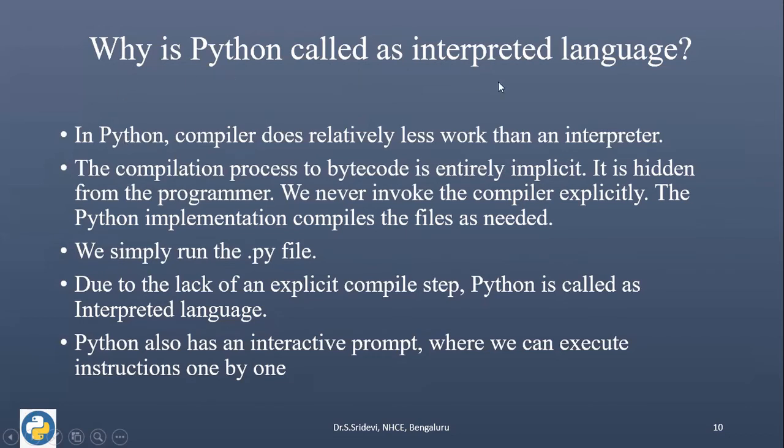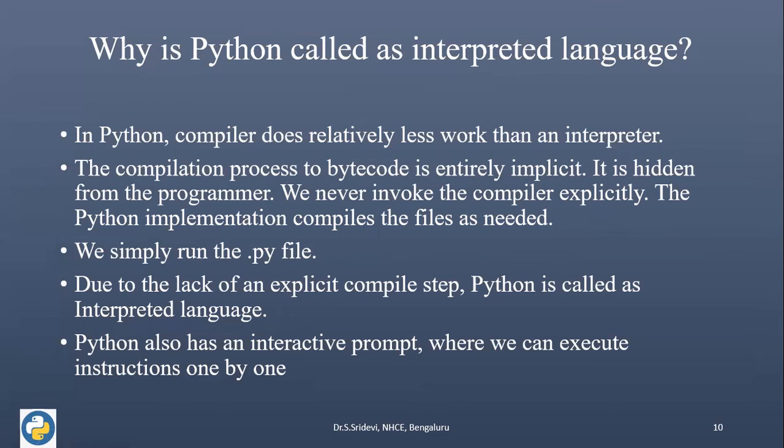Then why is Python called an interpreted language? In case of Python, the compiler does relatively less work than the interpreter, and the compilation process is entirely implicit and hidden from the programmer. We never invoke the compiler explicitly in our program. If it is a C program, first you compile the file, then you run the file.